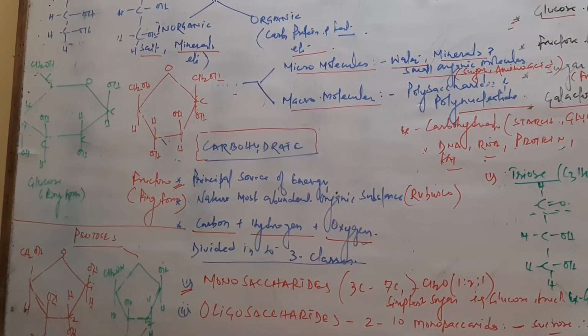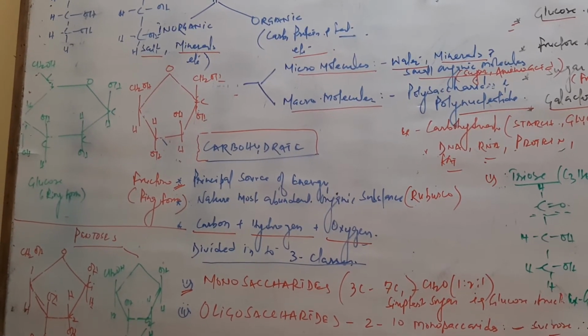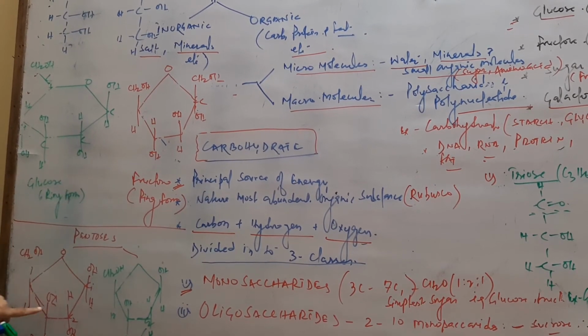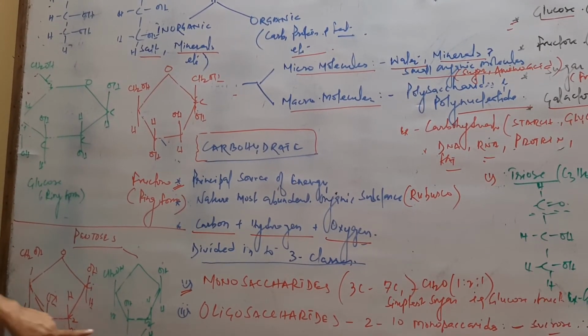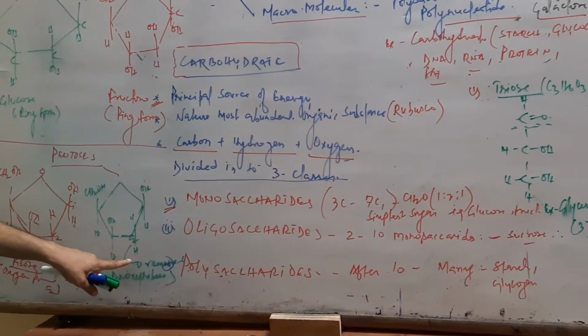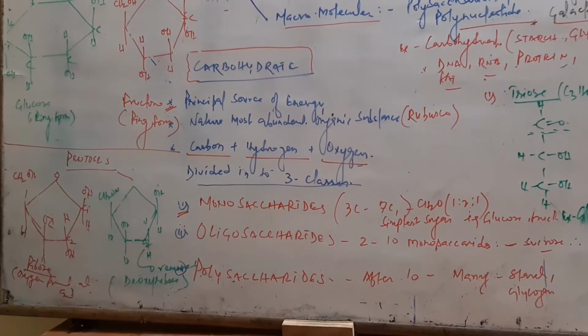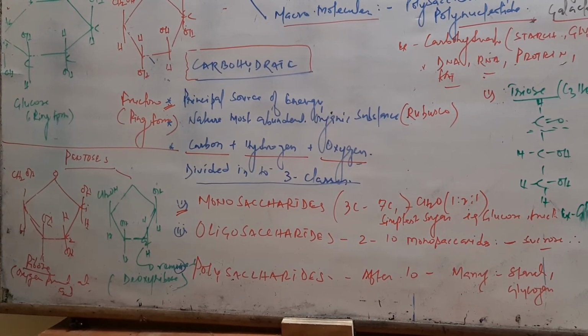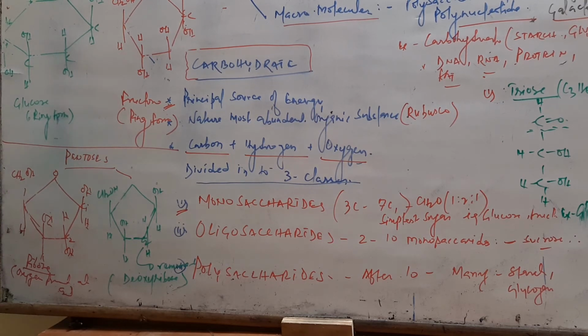This is the furanose ring, in the pentose sugars. These are pentoses, ribose and deoxyribose. Ribose contains OH on the second carbon, and when oxygen is removed from the second carbon of ribose, it is called deoxyribose. Deoxyribose is present in DNA, and ribose is present in RNA.